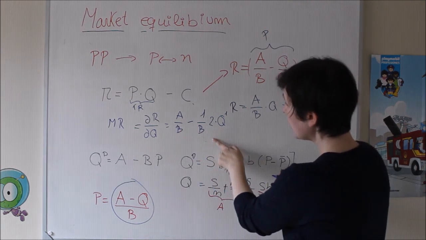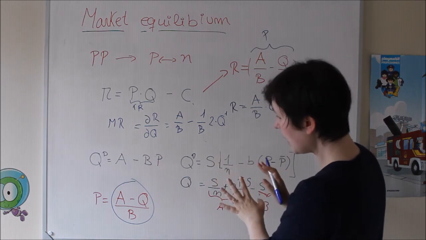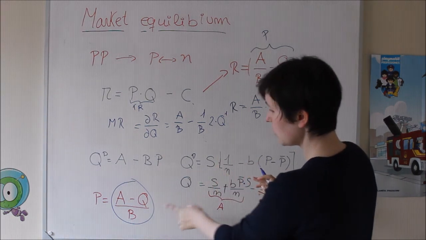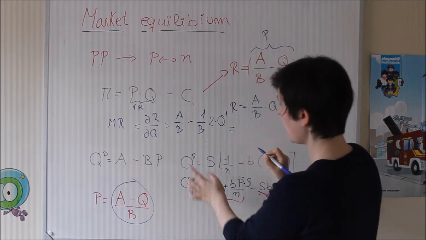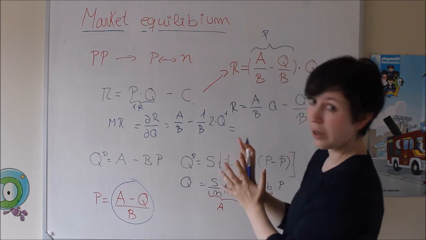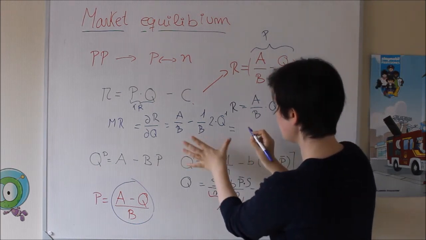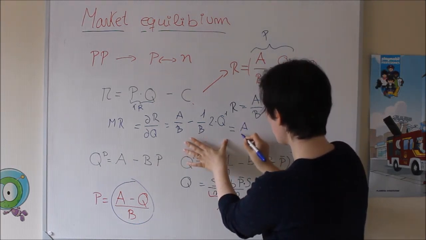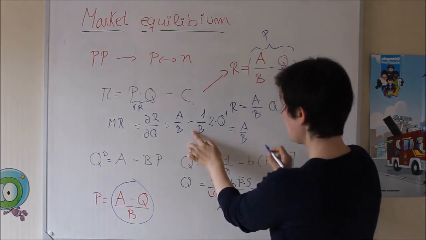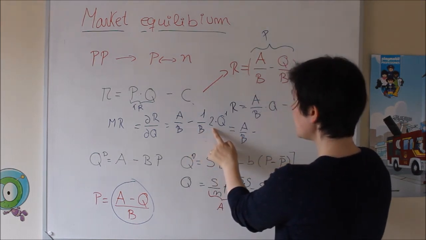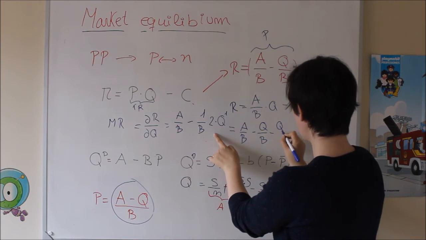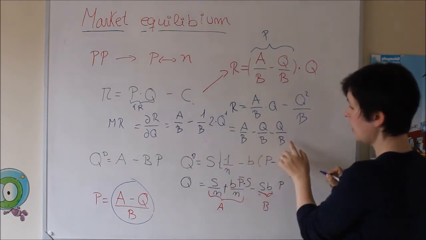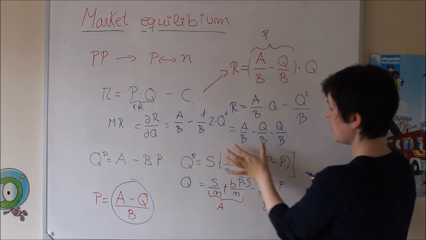So that means that we have an element which is quite similar to this one. In fact, I'm going to configure it in a different way. We can put that this is equal to A over B minus, so 2 times this element is like Q over B minus Q over B. So this is the same as this.